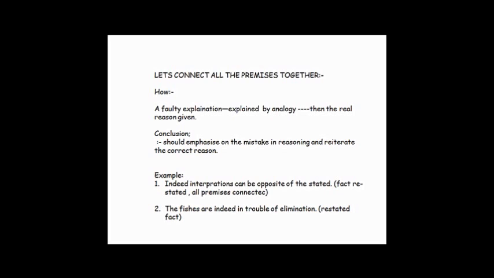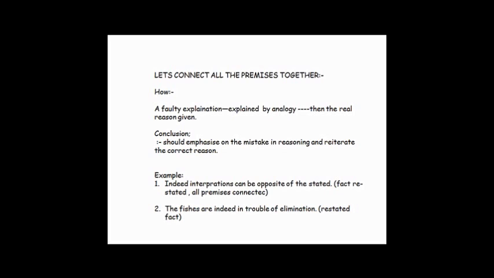So a possible conclusion could be one that emphasizes the mistake in the reasoning and reiterates the correct reason for it. This is one of the possible conclusions by which we could connect all the statements that are given in the argument.